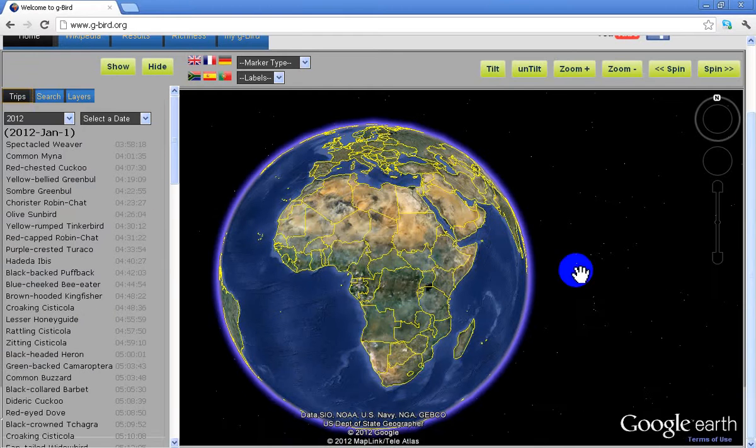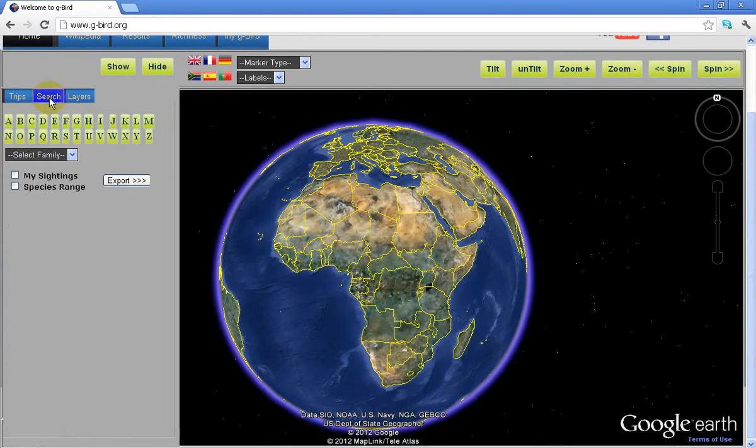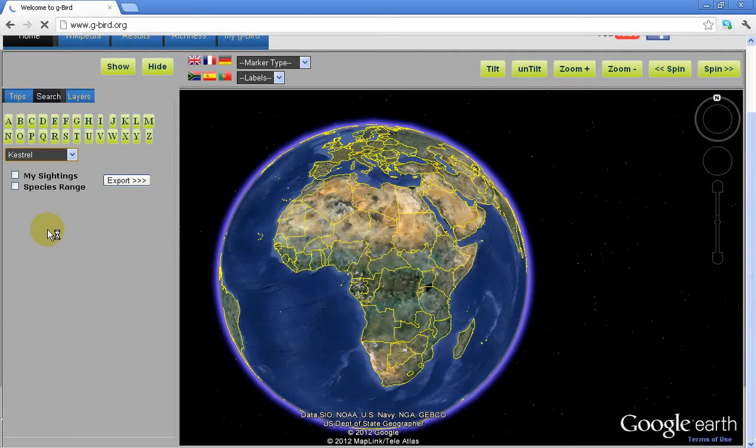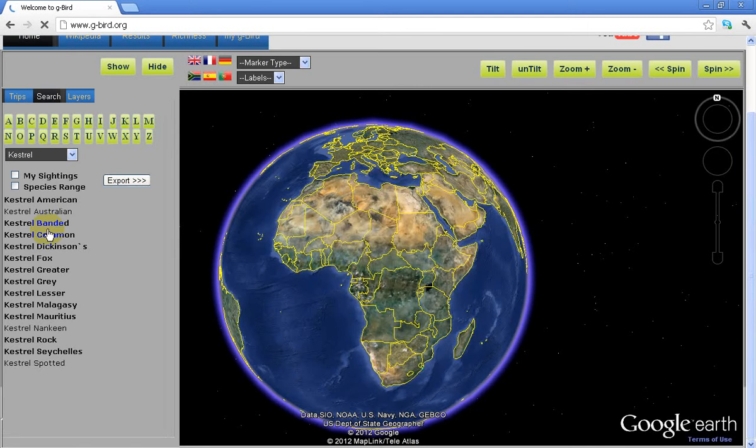To begin with, we will click on the Search tab and then select any of the world birds families that we wish to search for by selecting the first letter that they begin with. In this case, we will select K, and then we will select Kestrel. We would like to see now sightings for rock kestrel, so we select the rock kestrel, and then you click on the My Sightings checkbox.